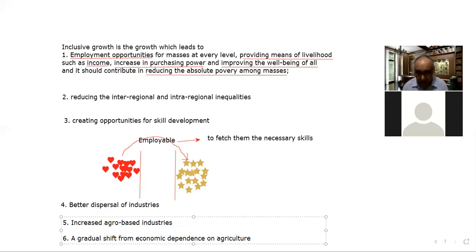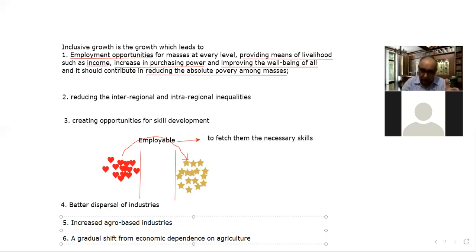And the third pillar is access, meaning accessibility. Accessibility means bringing the opportunities and capability together, right? On one side, there is opportunity. On the other side, there is capability. There is a gap between the two.